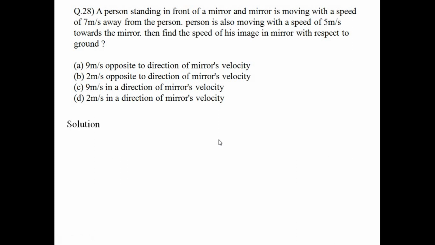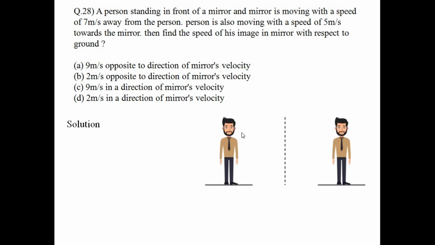Okay, so this is a person again, the same person. Okay, and this is the mirror, this is his image. So the person is moving at 5 meter per second and the mirror is moving at 7 meter per second. So we have to find the speed of this image. Okay, so let's solve it from the object's point of view. So from the object's point of view, he is himself constant, standing still, and this mirror is moving at 2 meter per second, and thus